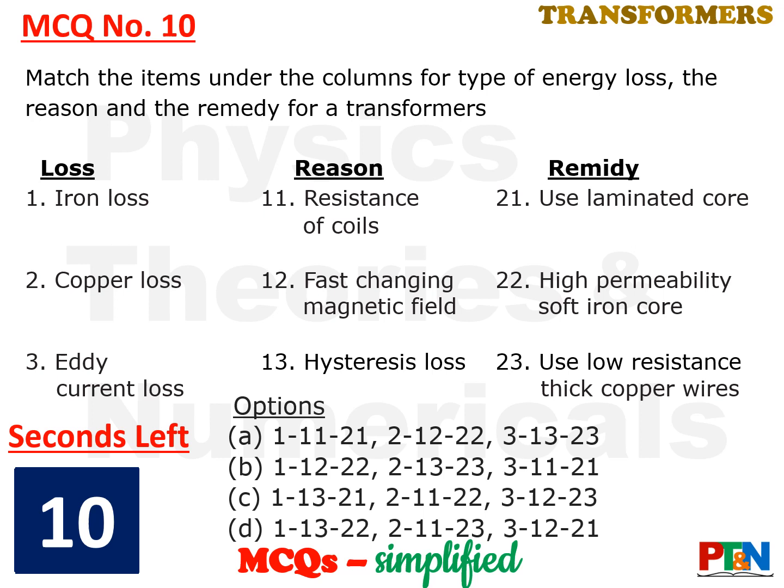Next MCQ. 3 columns, items under 3 columns to be matched. First column, different types of losses in a transformer. Second column is the reason for this loss. Third column is the remedy, that is how this loss is minimized. So you need to match the items under 3 different columns from the options. 10 seconds time for you. Your time starts now. If you require more time, do pause the video, take your time and come back to the video.